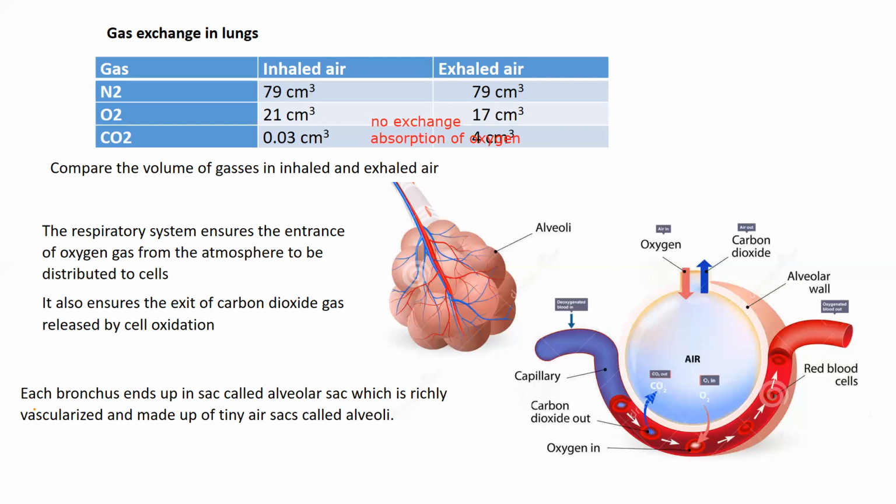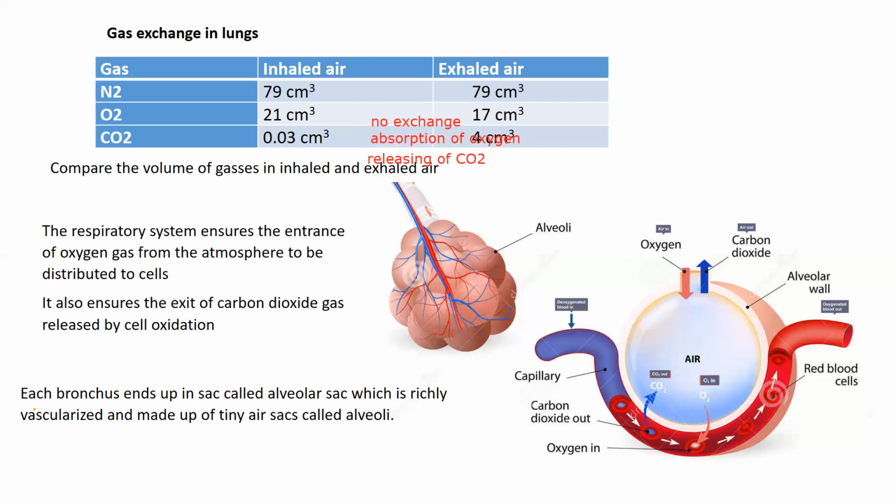Now let's look at the carbon dioxide. The volume of carbon dioxide in the inhaled air is 0.03 centimeter cube, as you can see here, okay? It is less than the volume in the exhaled air, which is 4 centimeter cube. So what do we have here? We have exhalation, or releasing, of carbon dioxide to the exhaled air.